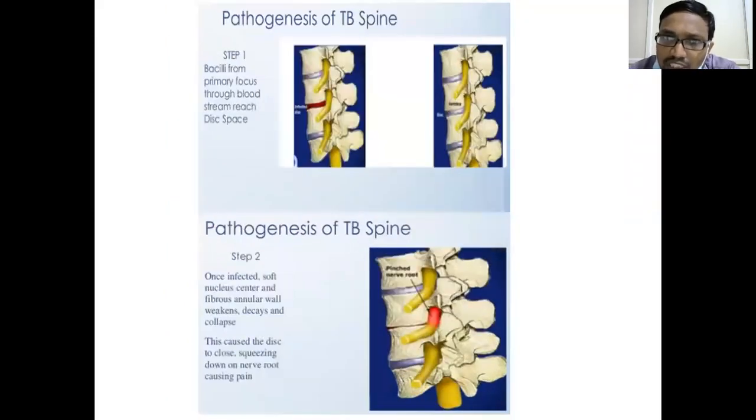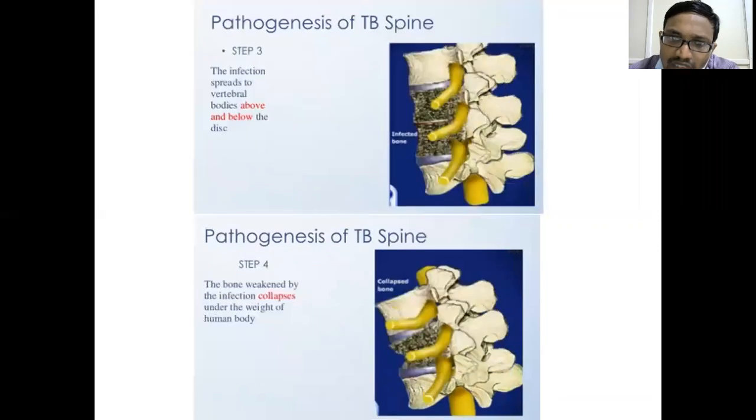Initially, the disc space is involved by infection, then the infection spreads and eats away the disc, which might prolapse and then impinge on the nerve root. At this stage, if we can detect it, it is good. If it is still not detected, in the next stage the bone surrounding the disc is involved, and the bone gets infected and infiltrated by many inflammatory cells, and bone edema develops.